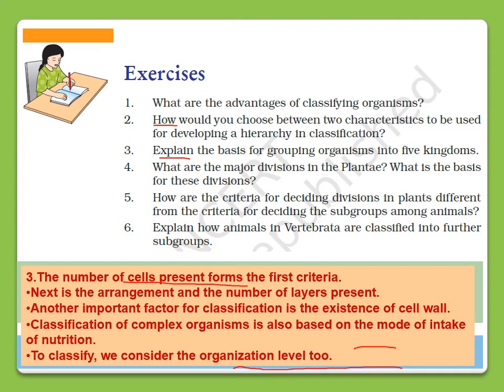Then the next criterion is the number of layers present in the organism. Then the existence of cell wall, then mode of intake of nutrition, and then organization level. So on the basis of these criteria, organisms are grouped into five kingdoms, right?